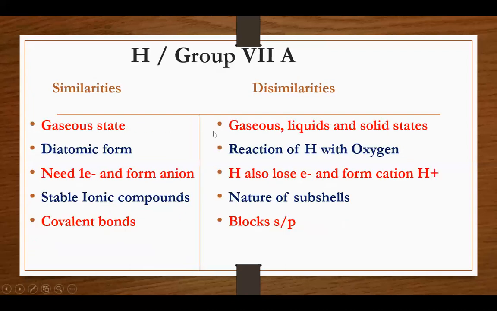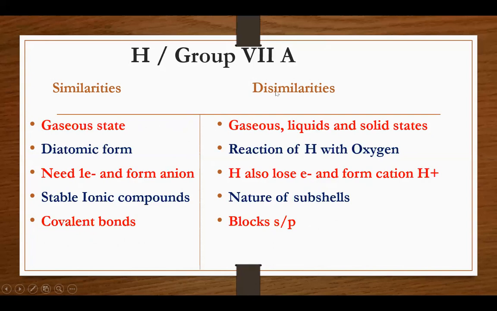Next, group 7A. There are some similarities between hydrogen and group 7A. Number 1, both can exist in the gaseous state. Number 2, both can exist in molecular form and have diatomic form. Number 3, both need one electron in order to complete their shells and can form anions. Number 4, both have a tendency to form stable ionic compounds. Along with ionic character, they can also form covalent bonds.